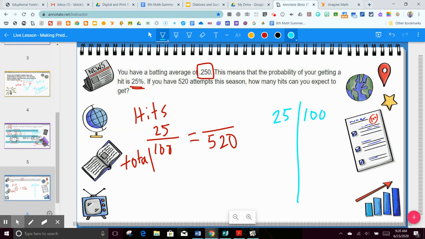I can also say that I get 50 for 200. I can say I get 100 for every 400. I can say 500 would be 125.